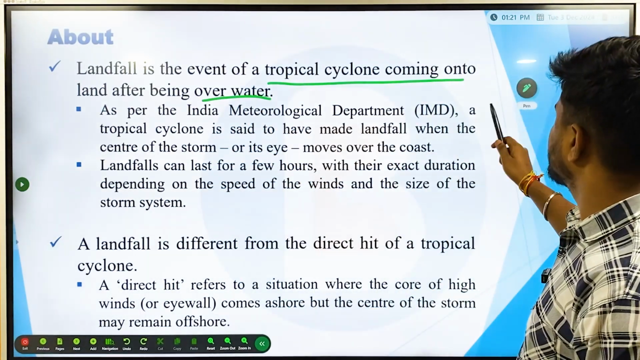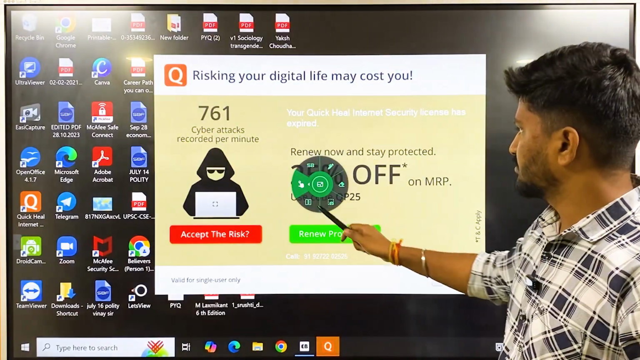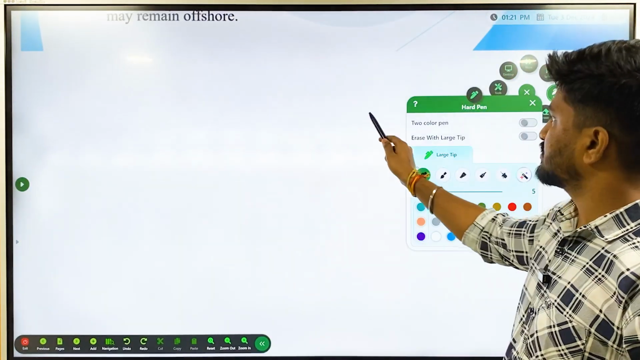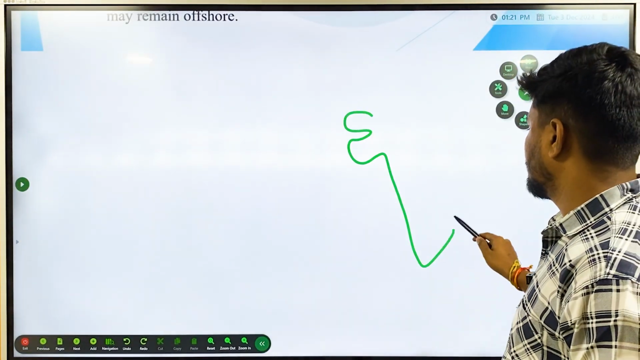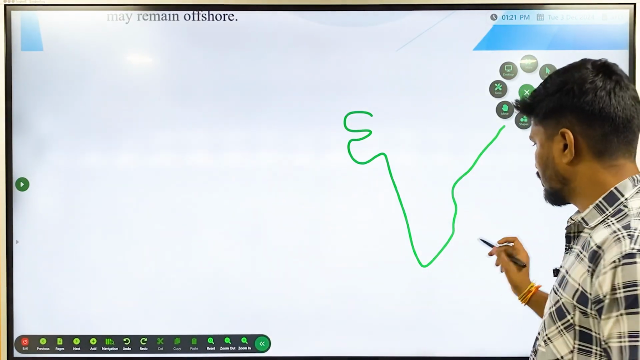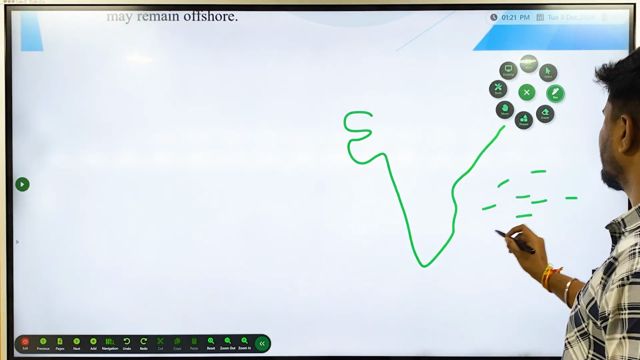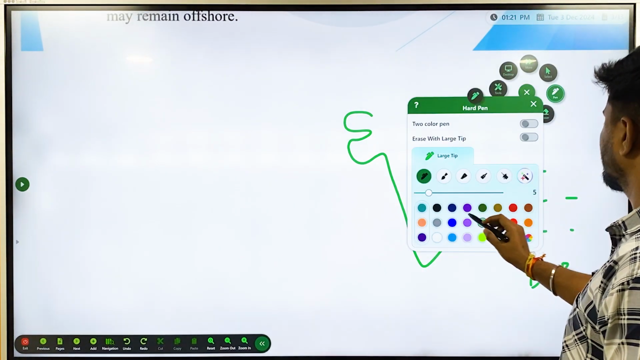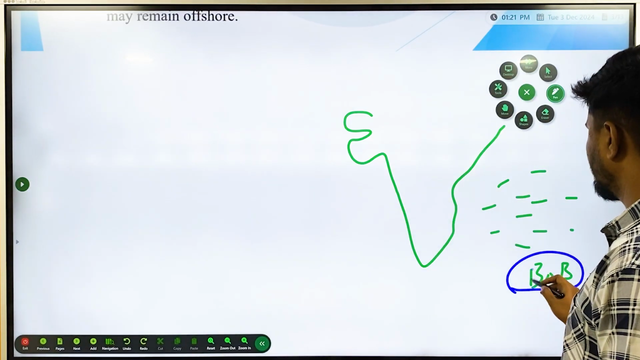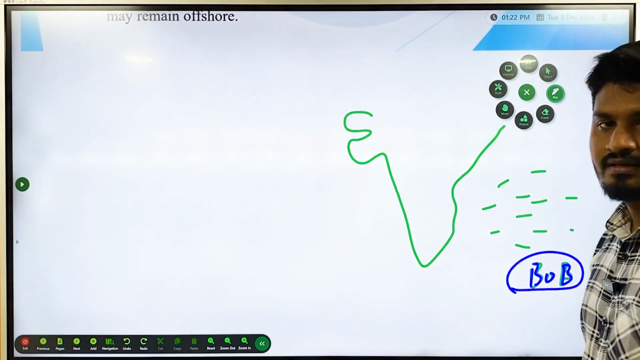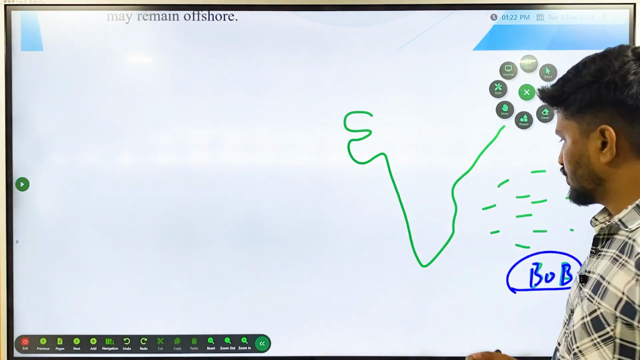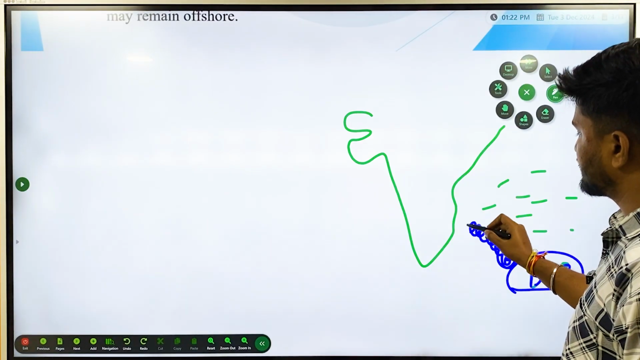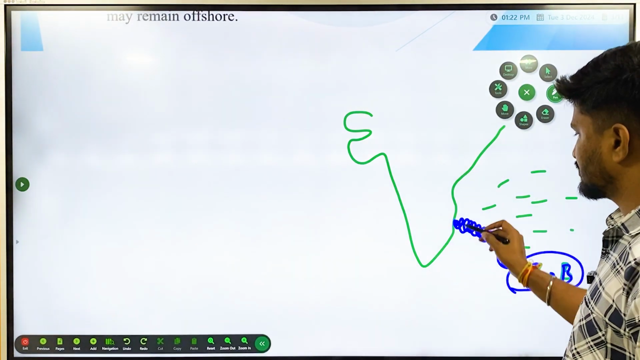Normally what happens is that cyclones, especially tropical cyclones, originate over water. In this case, Cyclone Fengal originated over the Bay of Bengal, so it is of oceanic origin. Once it starts forming, it moves from that area to another area. When it comes and finally falls on the land, it is called landfall.